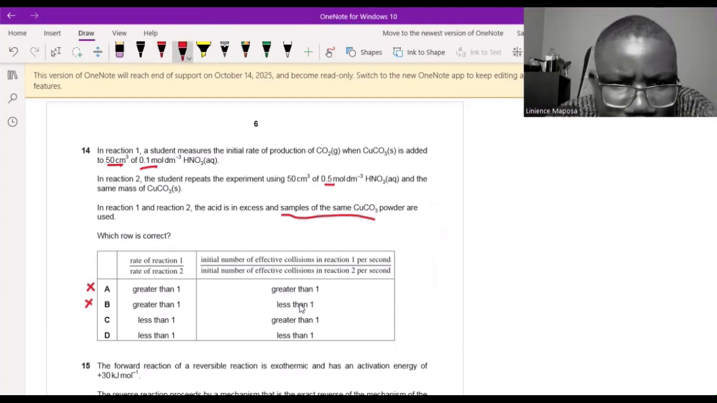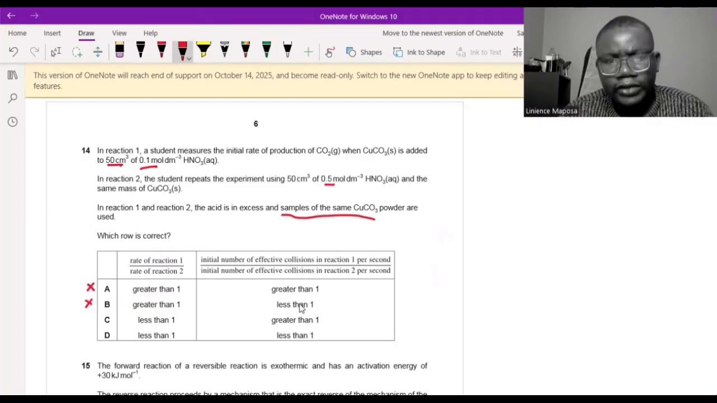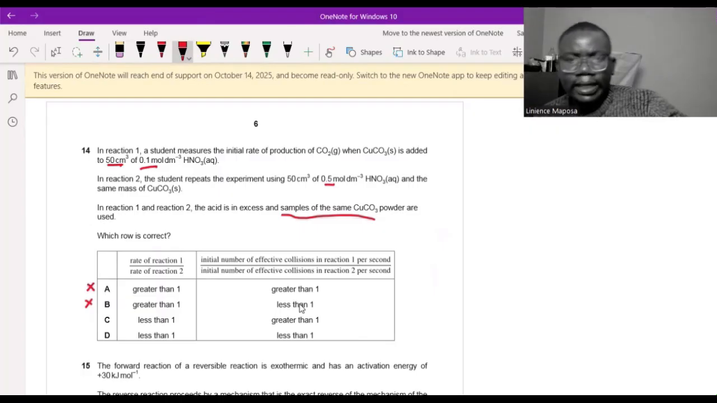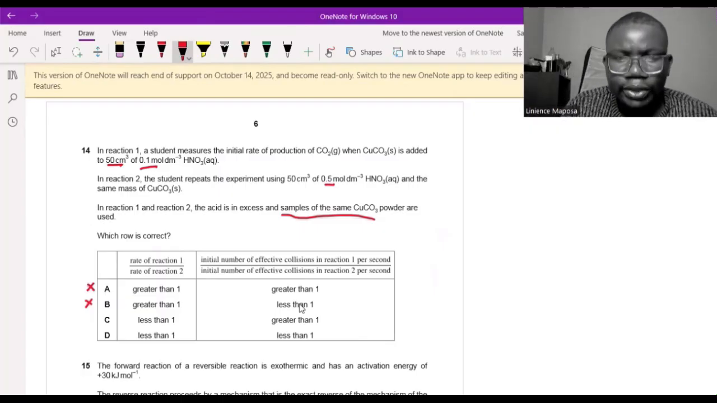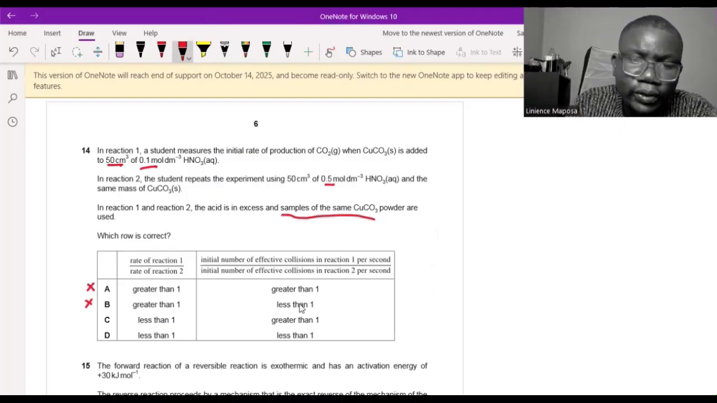And then, the initial number of effective collisions in reaction 1 per second divided by the initial number of effective collisions in reaction 2 per second. Obviously, when you increase the number of reactant particles in experiment 2, you're going to have more collisions in reaction 2 than in reaction 1. So again, a smaller number divided by a bigger number. Between these, we expect again this one to give a decimal. So the answer is D.